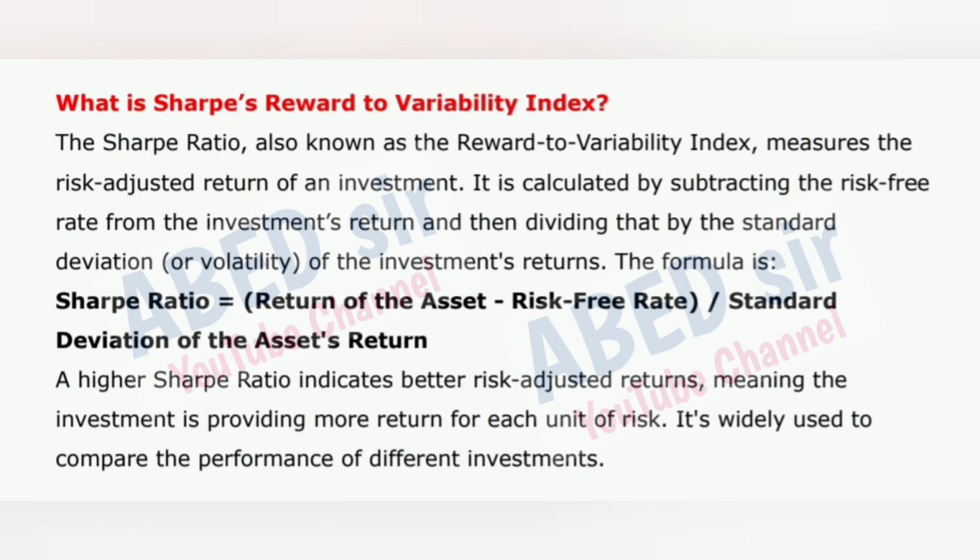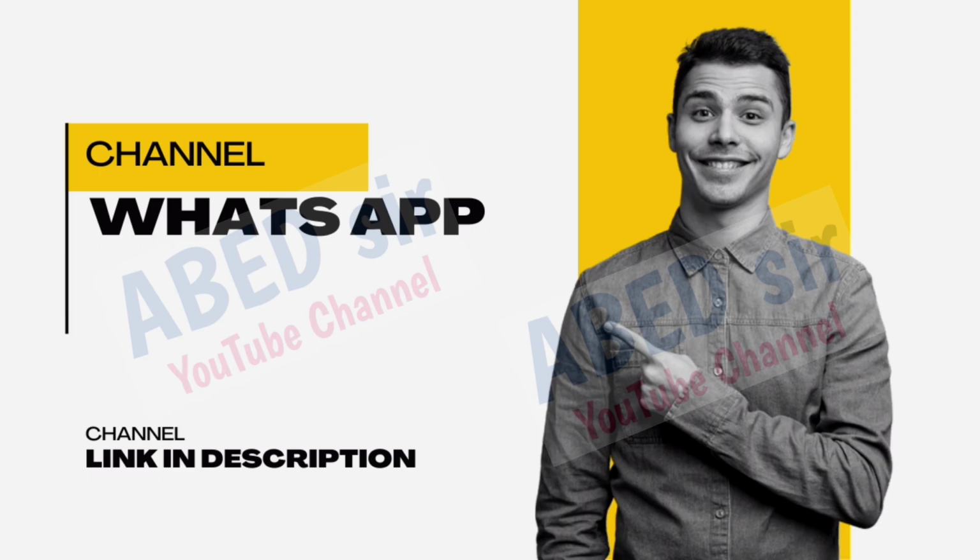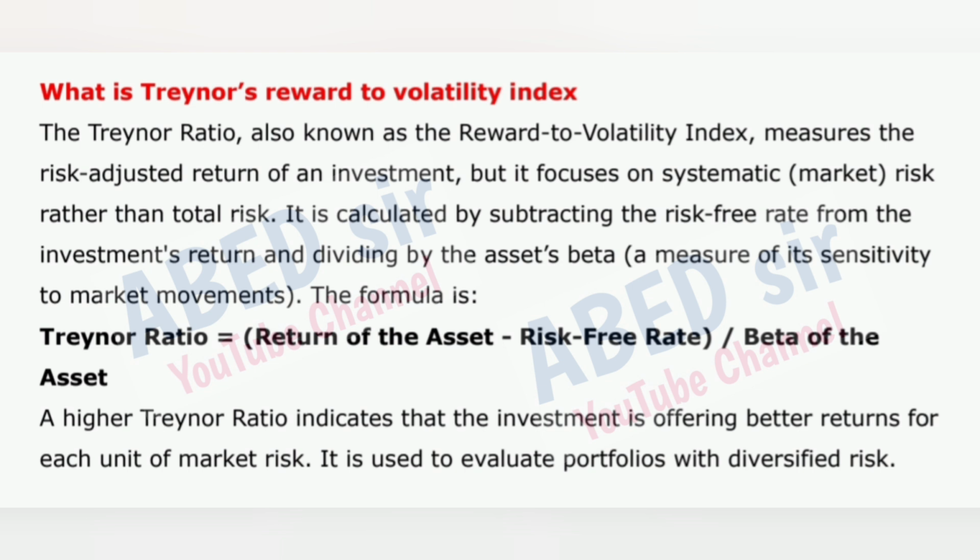A higher Sharpe ratio indicates better risk-adjusted returns, meaning the investment is providing more return for each unit of risk. It's widely used to compare the performance of different investments. Next important short question is: what is Treynor's reward to volatility index?